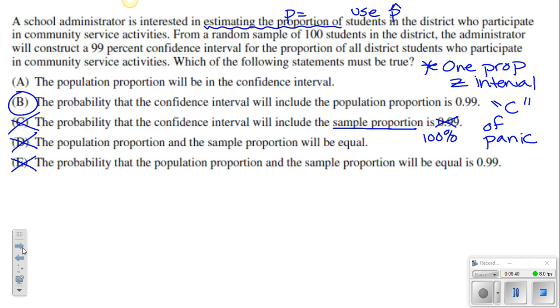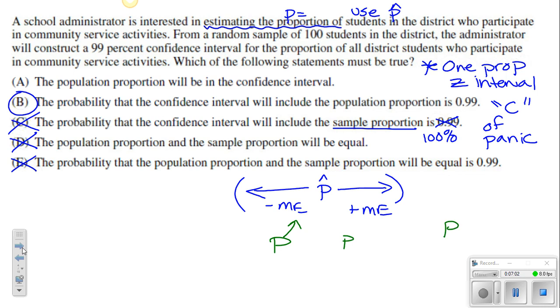It would be kind of silly for us to say there's a 99% chance that those two things are equal. Remember, generally when we're estimating with confidence, we have a p hat in the middle of your interval. You go out to a long end, so that means when we add the margin of error, and then over here when we subtract the margin of error, we get bounds. So we know that P could be somewhere in there. I mean, it could be here, it could be there, it could be outside. But remember, will we ever know if it's inside or outside? Answer is no, we never know, right? So here, we can't say that there's a 99% chance that they're equal.